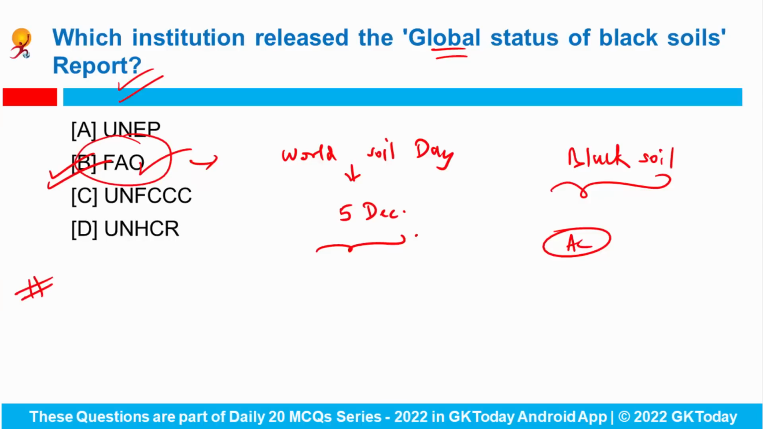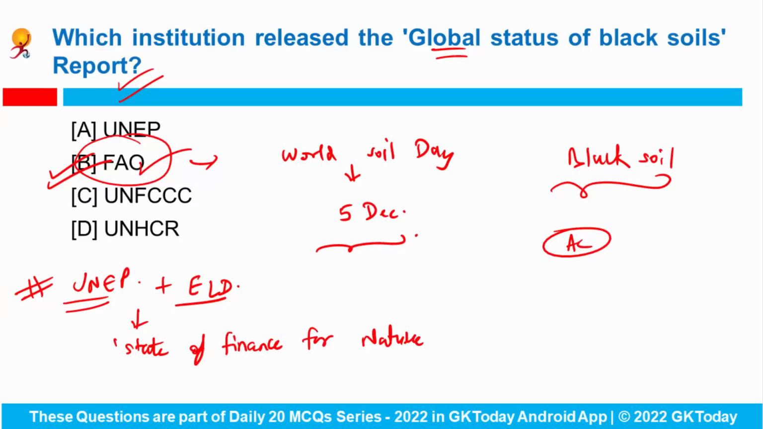Now another report from UNEP is important. UNEP is United Nations Environment Program. Recently, UNEP and Economies of Land Degradation Initiative jointly released the State of Finance for Nature 2022 report. So it shows that the current finance flows to nature-based solutions are at $154 billion per year, which is actually less than half of $384 billion per year, which is needed by 2025.